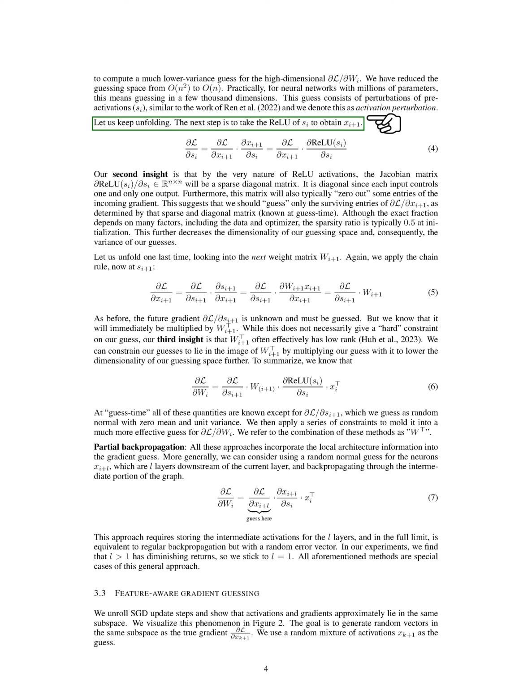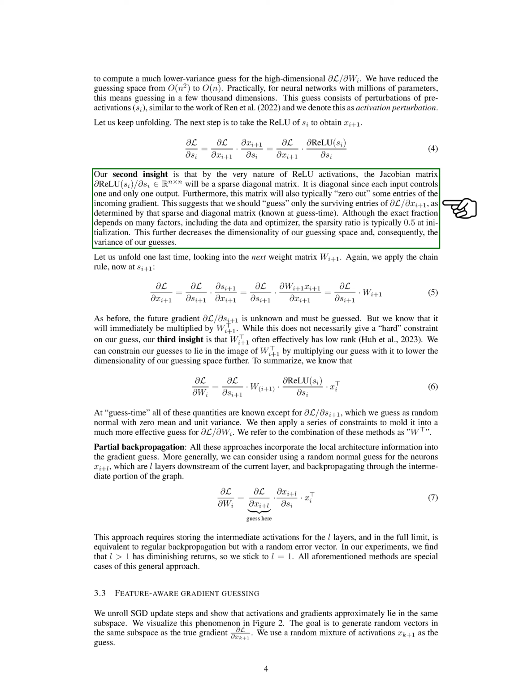Let's keep unfolding. The next step is to take the ReLU of S_I to obtain X_I plus 1. Our second insight is that by the very nature of ReLU activations, the Jacobian matrix partial ReLU, S_I, partial S_I will be a sparse diagonal matrix. It is diagonal since each input controls one and only one output.